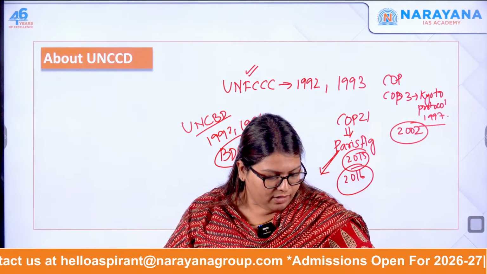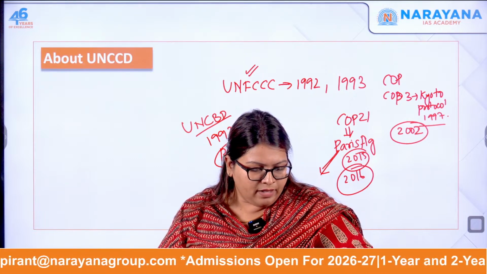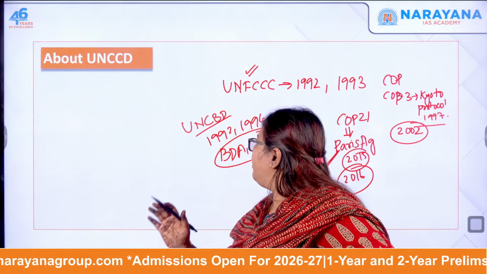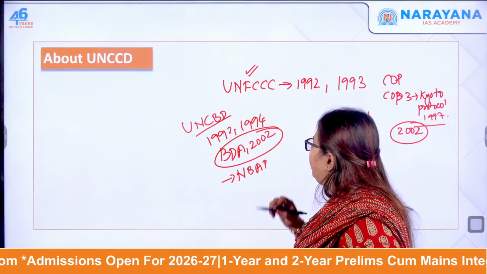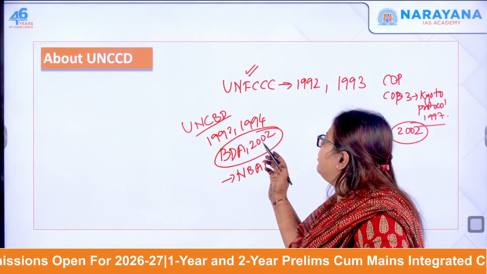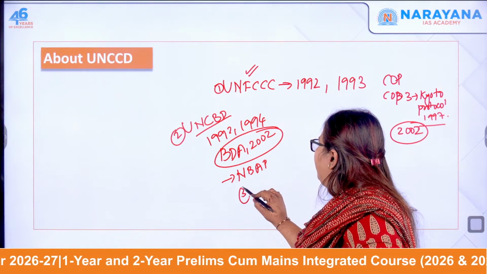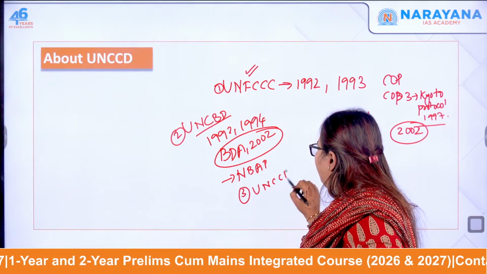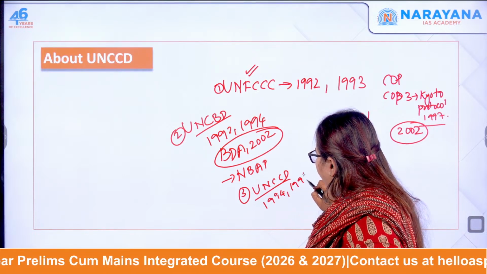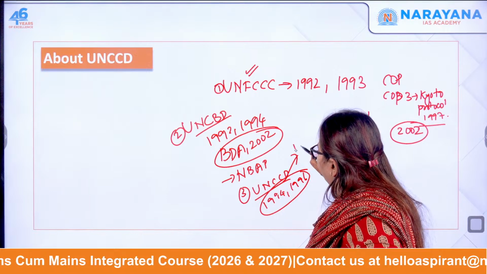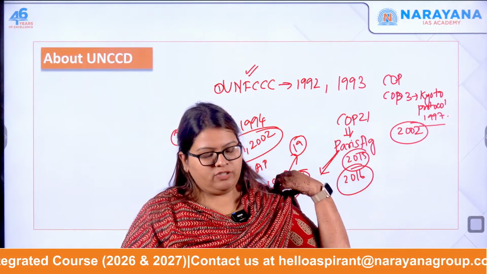Is everything fine? Let me check the comment section also. Okay. Apart from this, there is also the National Biodiversity Action Plan that India has brought about. This is part of UNCBD, and finally came the UNCCD. I told you, signed in 1994, ratified in 1996, and India hosted the 19th conference of UNCCD.